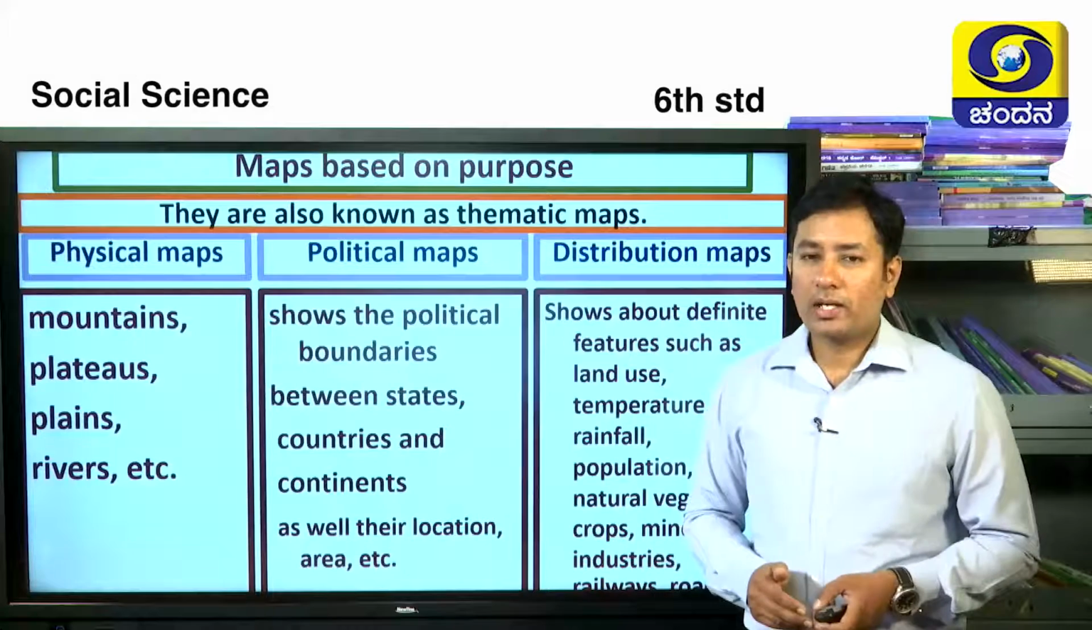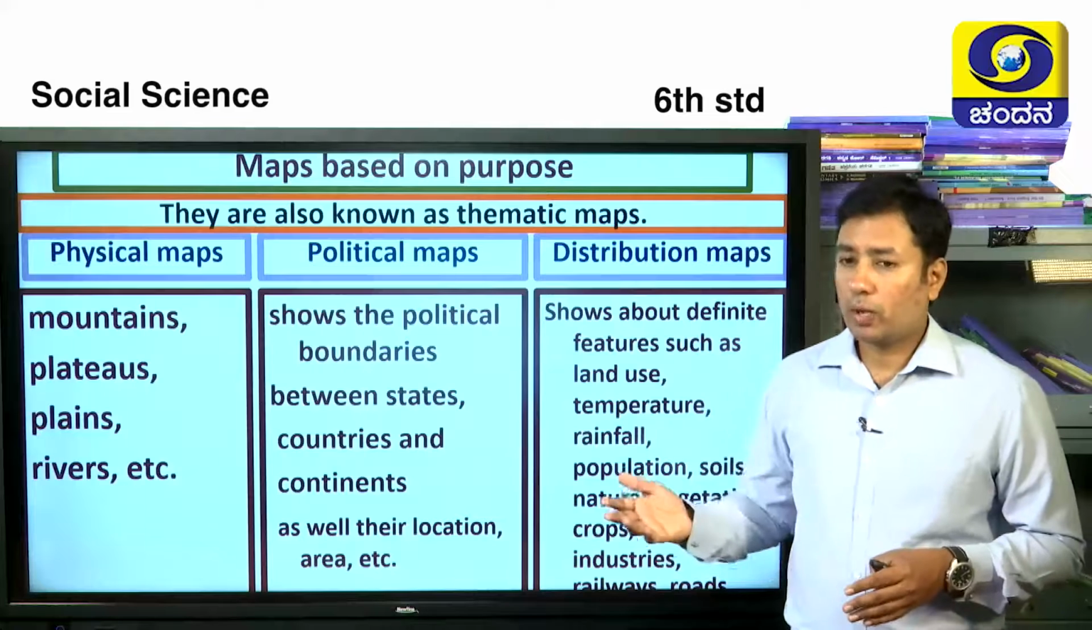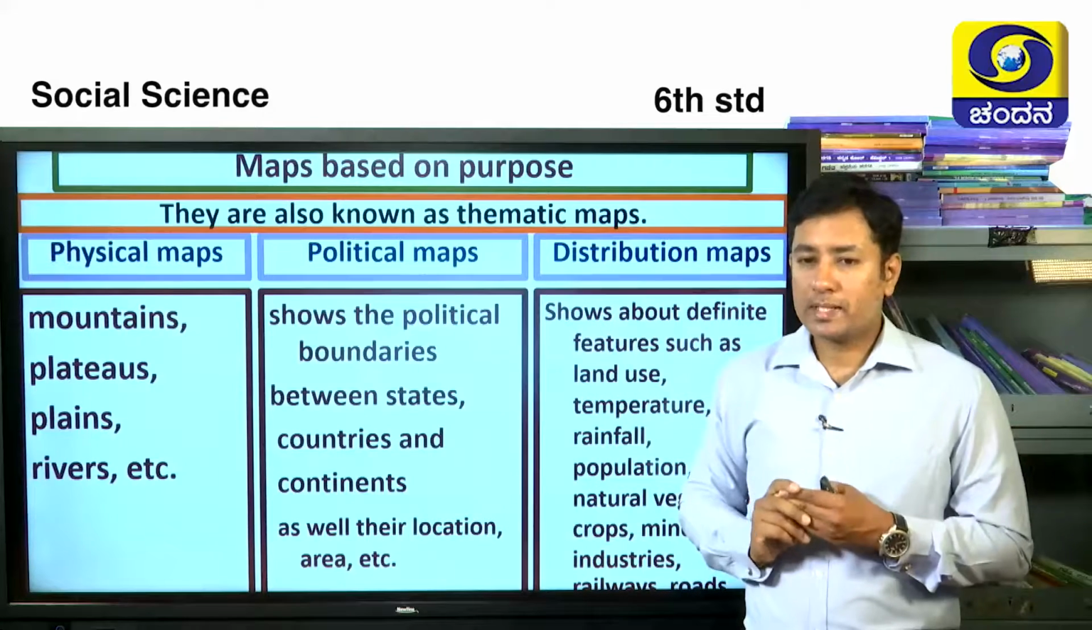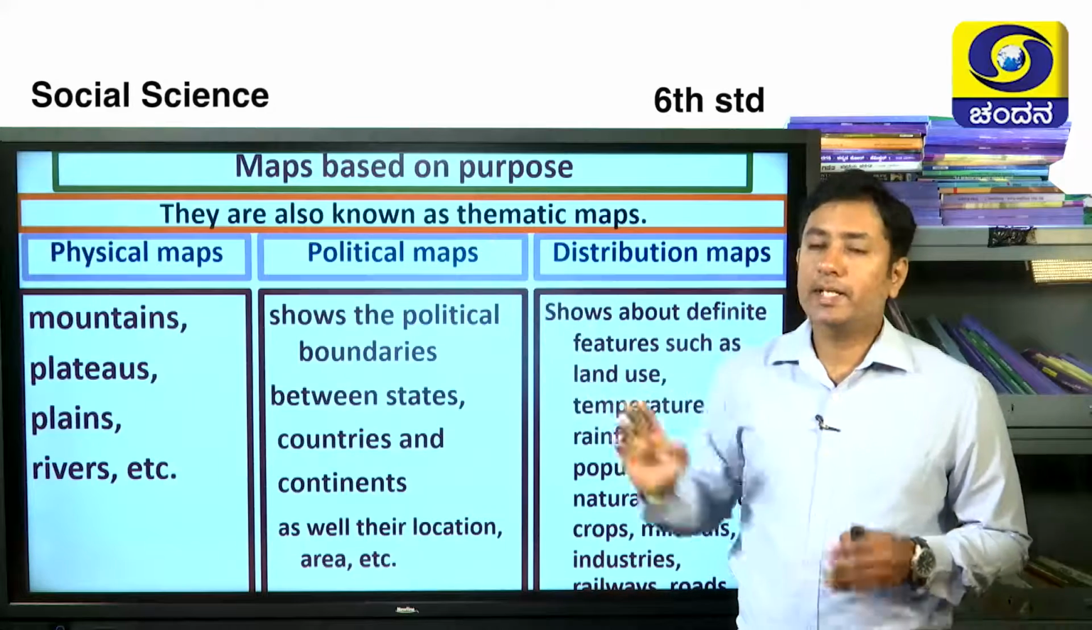Next, based on the purpose. Now we have seen based on the scale. Next we shall move on to the maps based on purpose. Now what are the purposes? Based on the purpose, we can also divide the maps into three types.